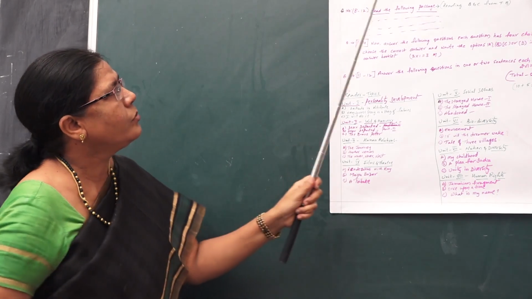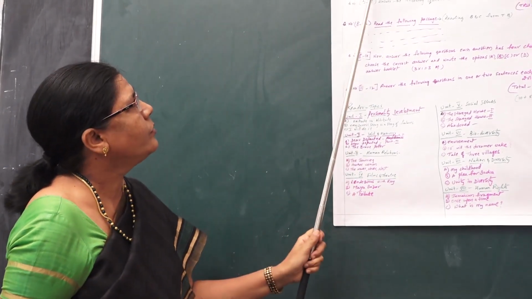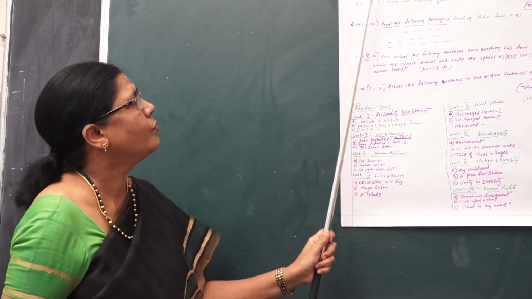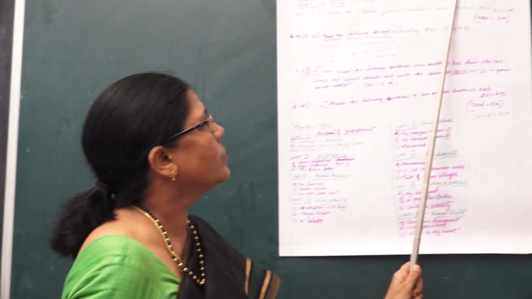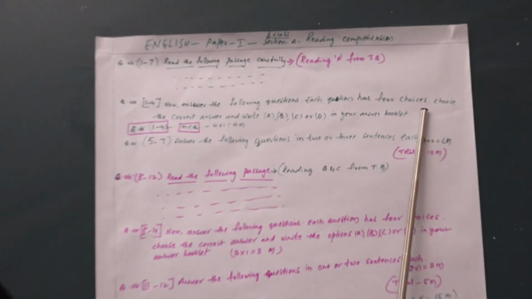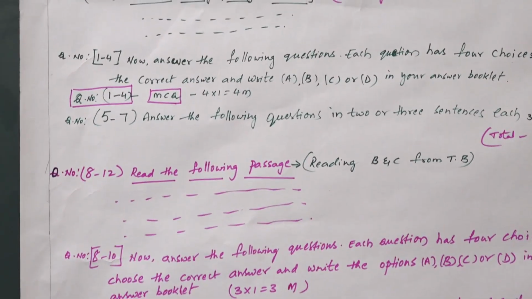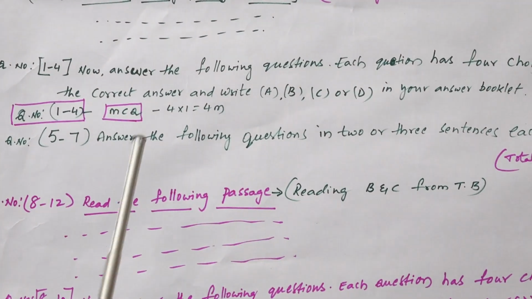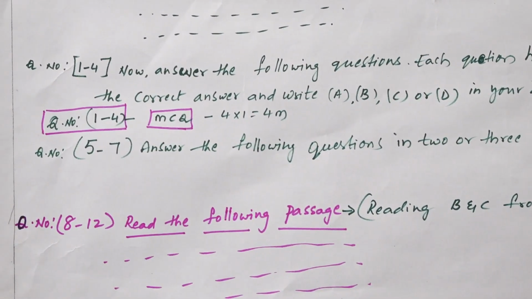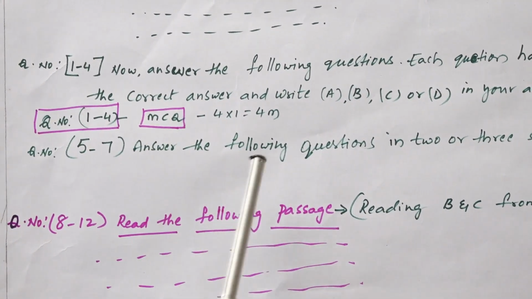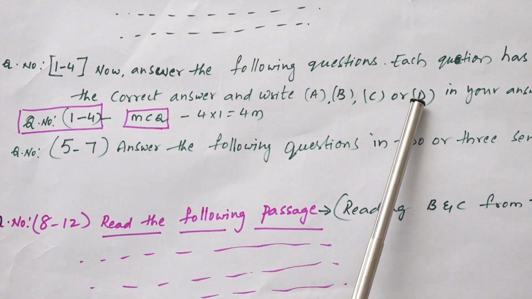Here you have to read this passage thoroughly and read questions 1 to 4. Now answer the following questions. Each question has 4 choices. These questions are MCQs. MCQ means multiple choice questions. You have to read this and 4 choices will be given. Out of it, you have to write A, B, C or D.